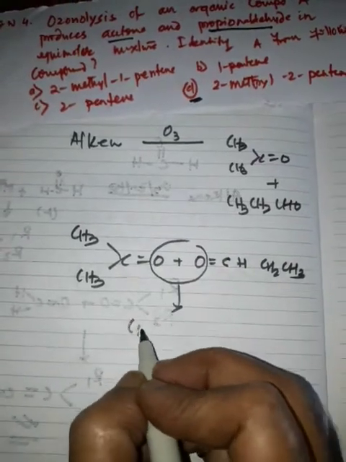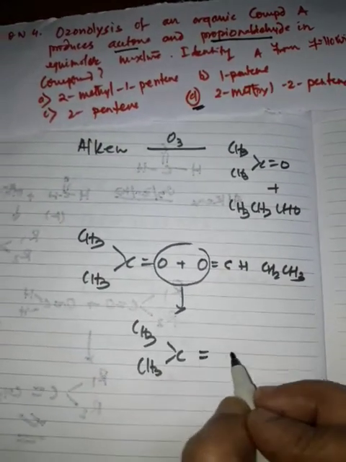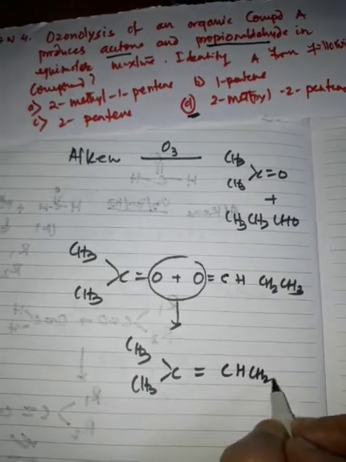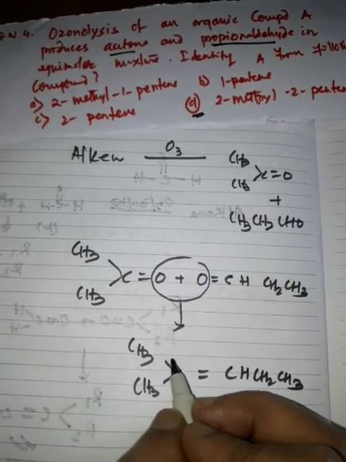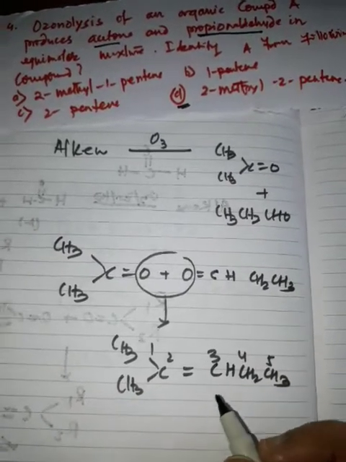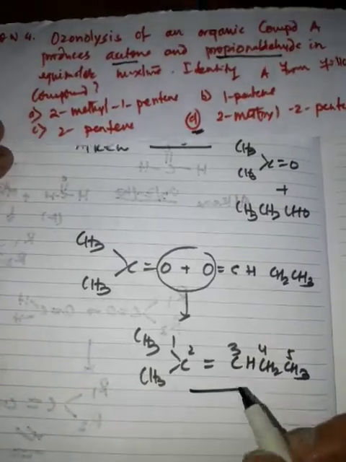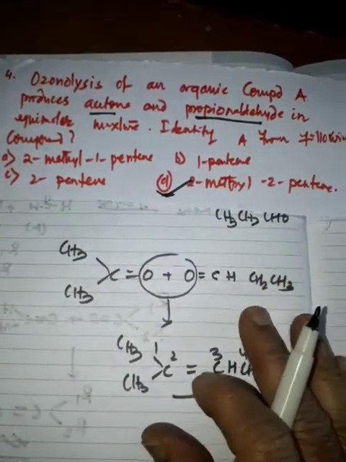What will be the answer? CH3, C double bond, CH, CH2, CH3. Now I will number the carbons 1, 2, 3, 4, 5. So the right answer would be 2-methyl-2-pentene. So the option will be 2-methyl-2-pentene.